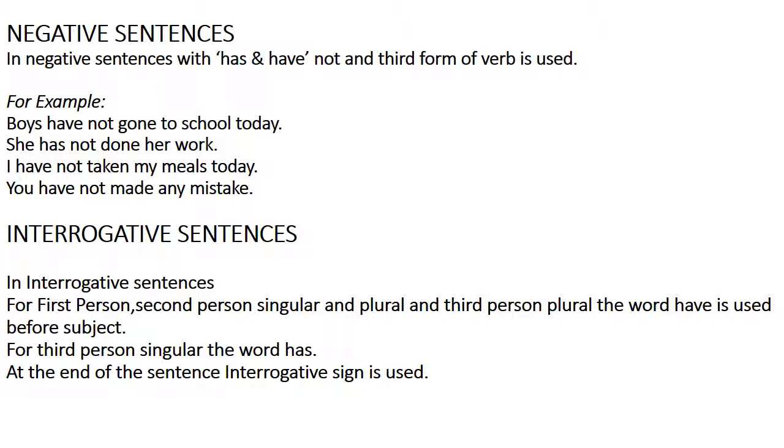Interrogative sentence. In interrogative sentences, for first person, second person, singular and plural, and third person plural, the word have is used before the subject. For third person singular, the word has is used. At the end of the sentence, the interrogative sign is used. Has and have are used in the beginning of the sentence before the subject.